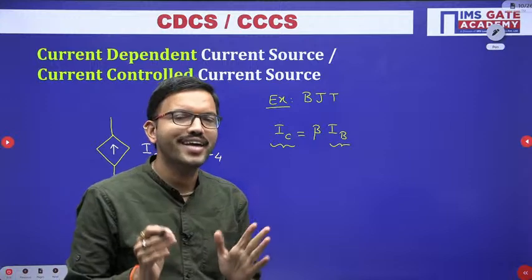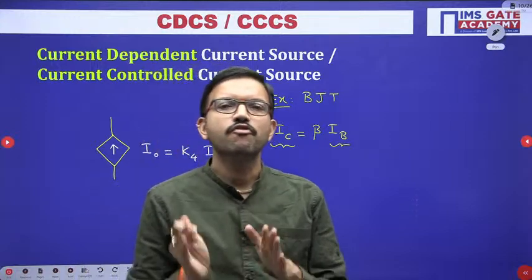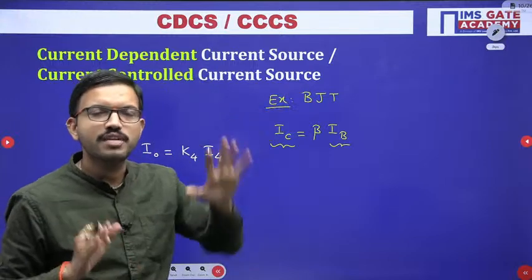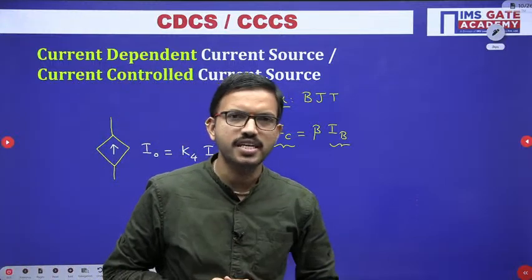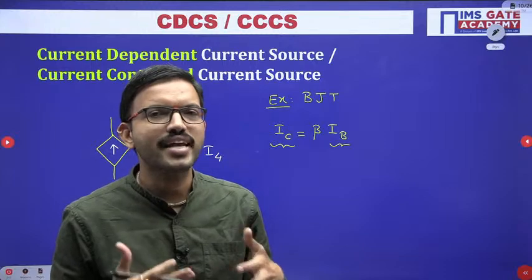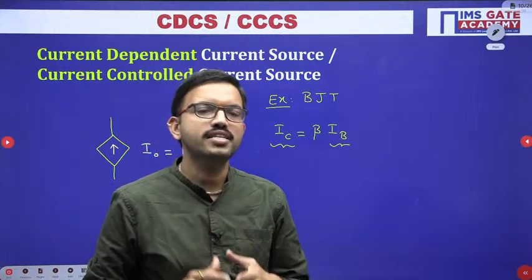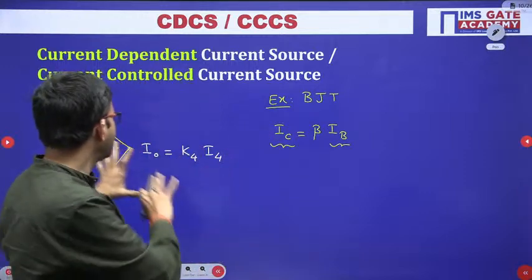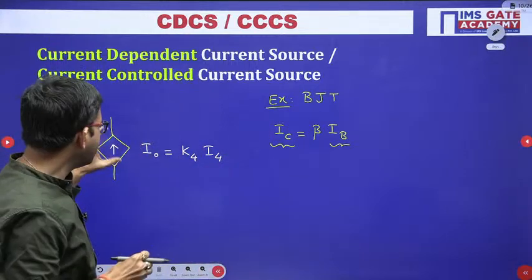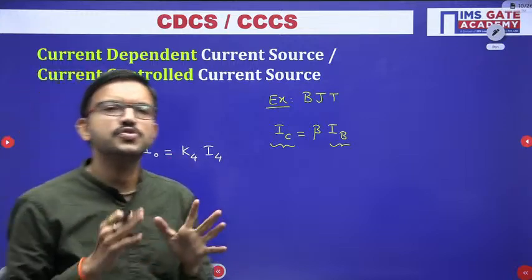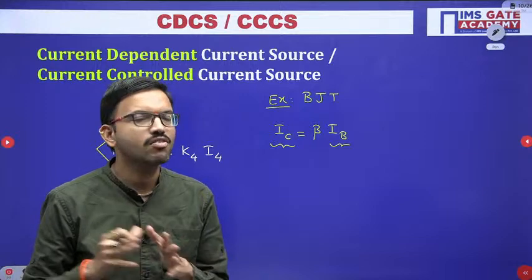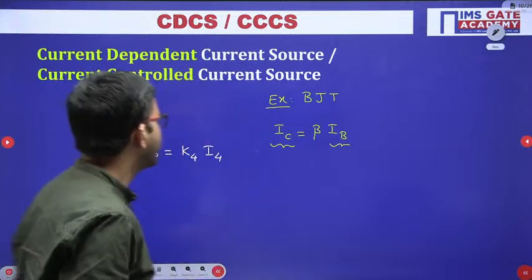In this way, whatever electronic components you might have studied, we can map into the respective source. So in the network theory subject, we are just trying to understand what the various dependent sources are, but the real application and the notations, like these symbols, you use in the analog circuit subject or in the EDC subject when you are drawing the equivalent circuits.